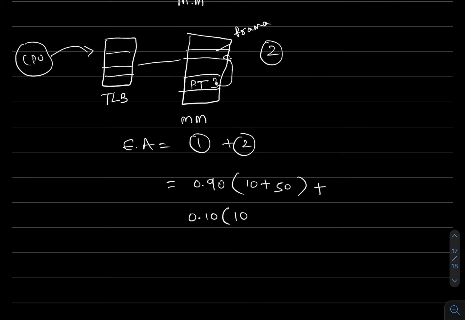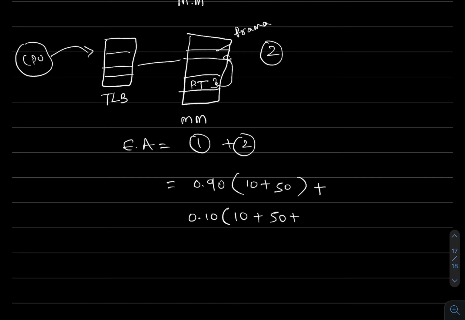So to search the TLB it takes 10 nanoseconds, and we need to search the page table, for that we access the main memory. One thing to remember is that the page table is also in the main memory along with the process. For looking up the page table it takes 50 nanoseconds, and for looking up the frame again it takes 50 nanoseconds. So totally this is the effective access time.